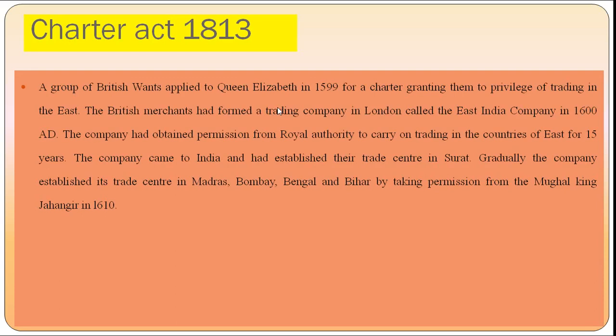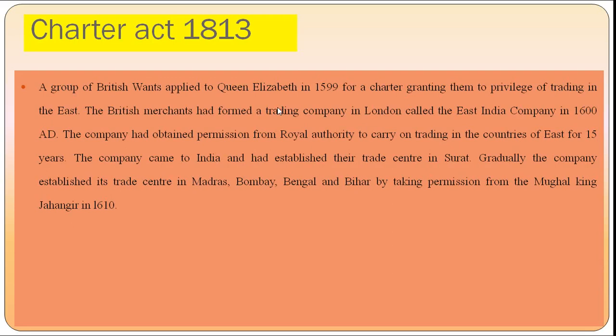A group of British merchants applied to Queen Elizabeth in 1599 for a charter granting them the privilege of trading in the East. The British merchants had formed a trading company in London called the East India Company in 1600 AD. The company had obtained permission from royal authority to carry on trading in the countries of the East for 15 years.